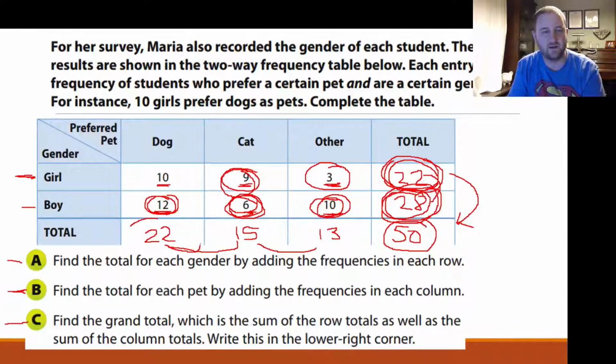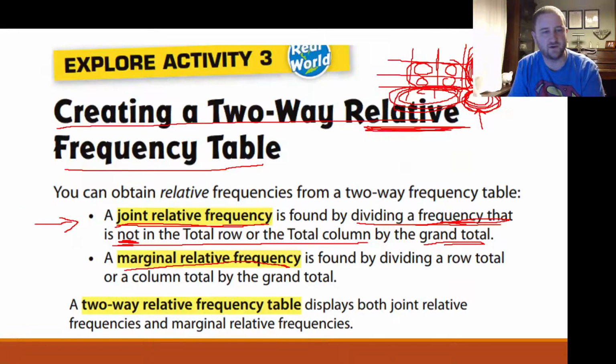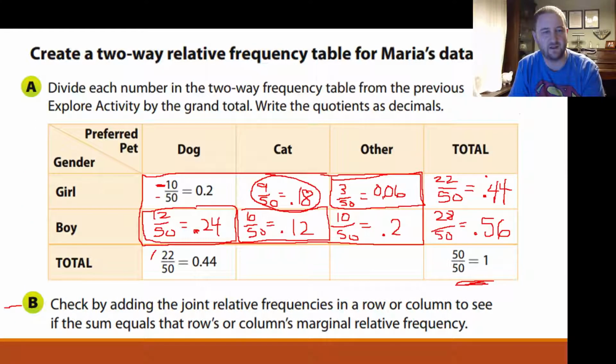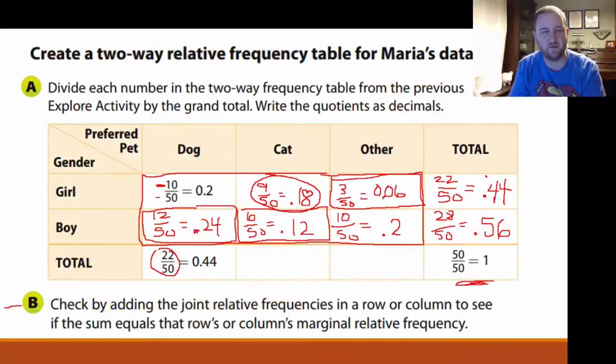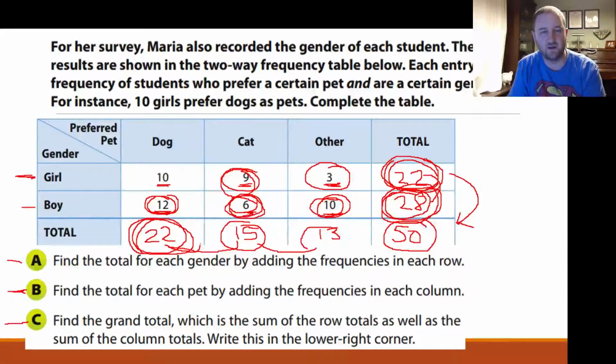Okay, let's go back. Let's find these. The total number of dog prefers is 22. So 22 divided by 50 is 0.44. Cats, we've got 15 divided by 50, which is 0.3. And then last we want the other. A total of 13 students preferred other.